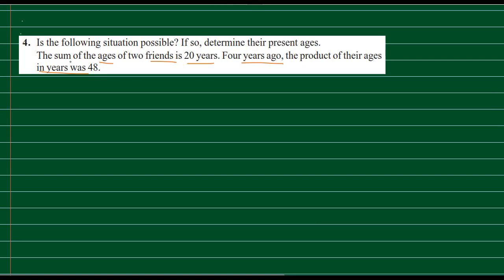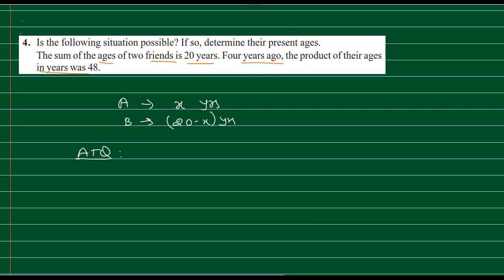Since the present sum of the ages of two friends is 20 years, we can assume one friend A's age currently is x years, and second friend B's will be 20 minus x, because when you add x and 20 minus x, the sum will be 20. Now, according to the question, 4 years before, the product of their ages was 48.